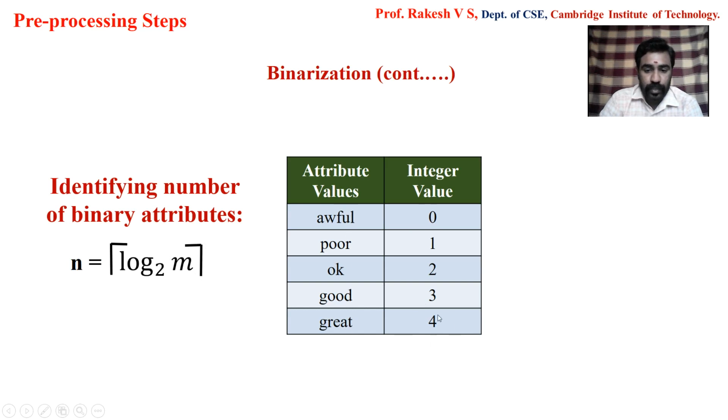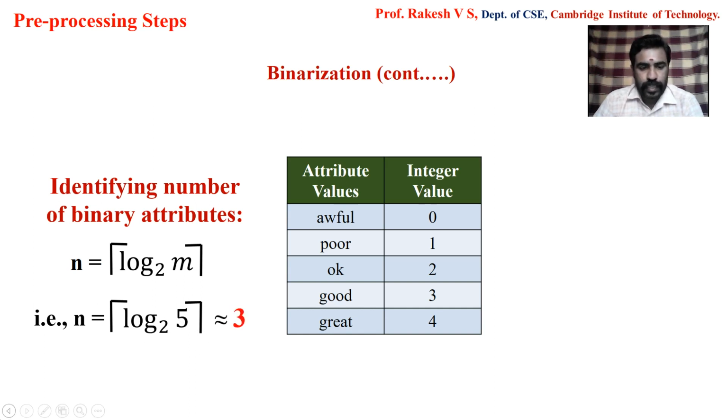It is not 4, it is 5, because I have 5 values listed here in the categorical format. Now this formula changes to n is equal to the ceiling of log 5 to base 2. If you have seen that video given in the description box, then you can directly answer this question now. The ceiling of this particular value is nothing but 3.